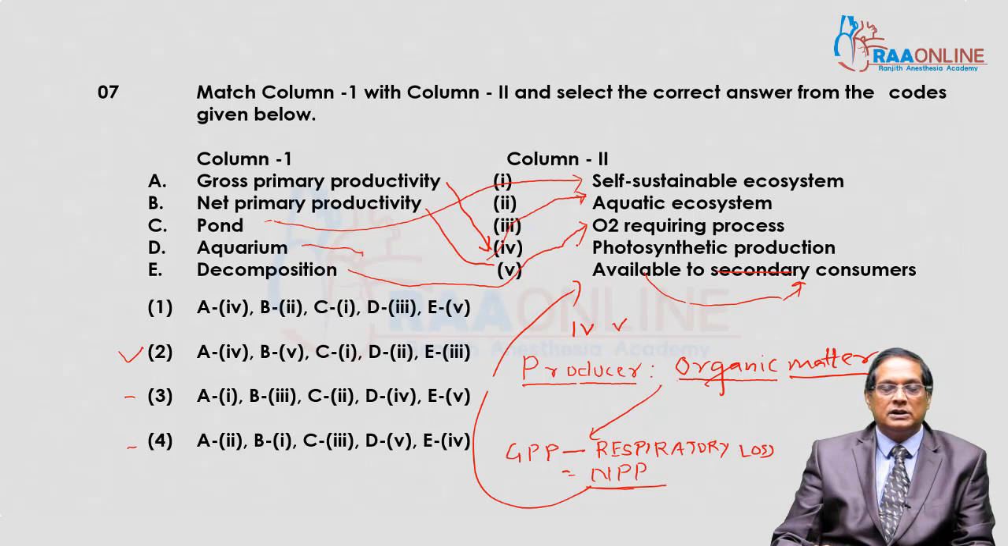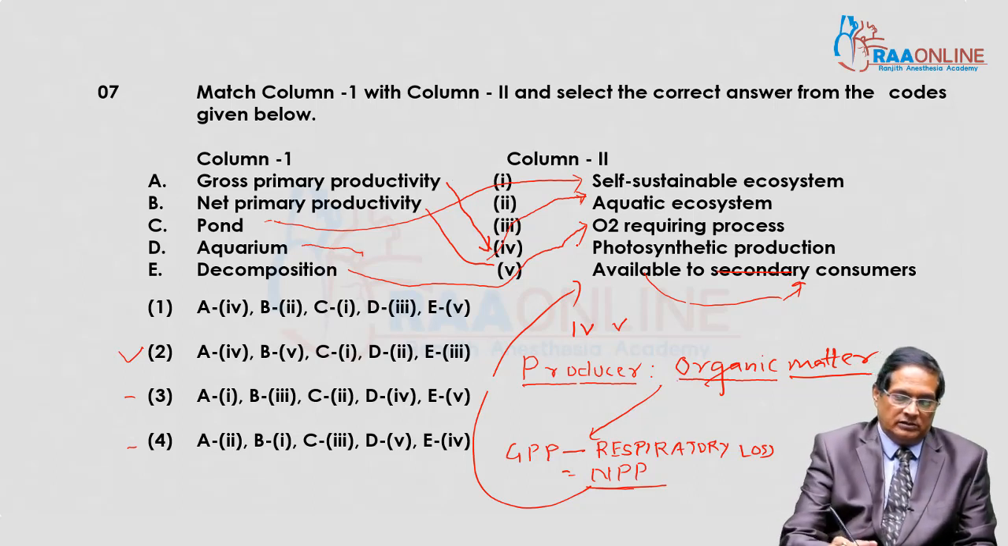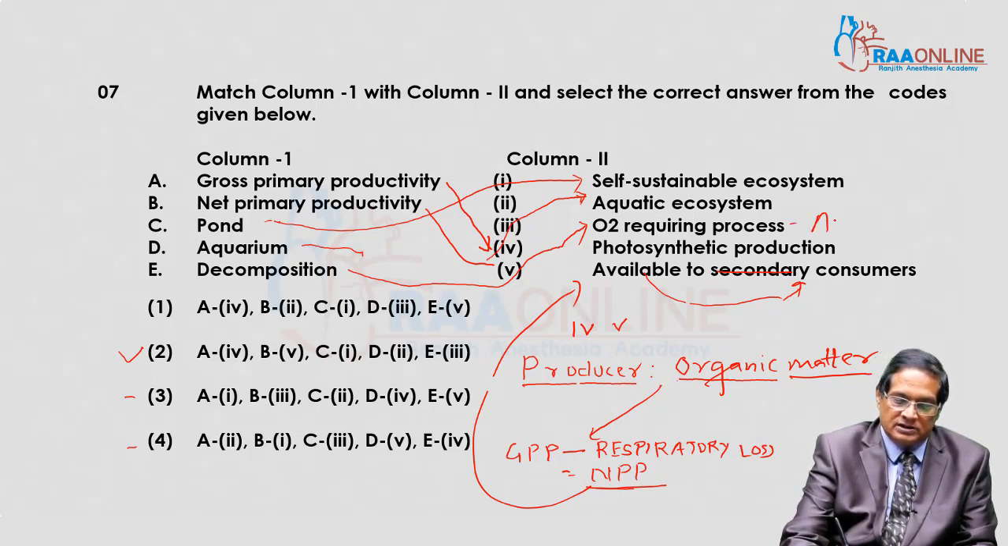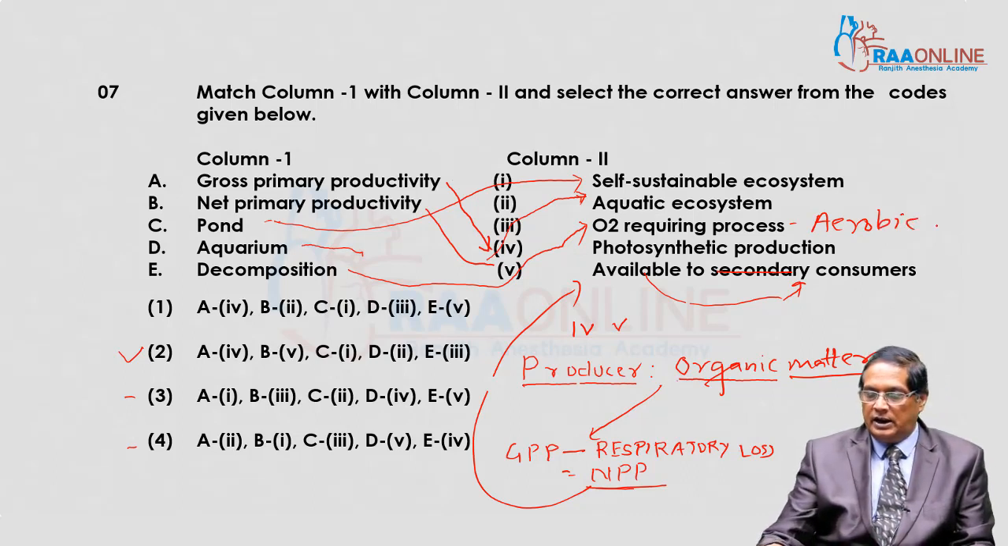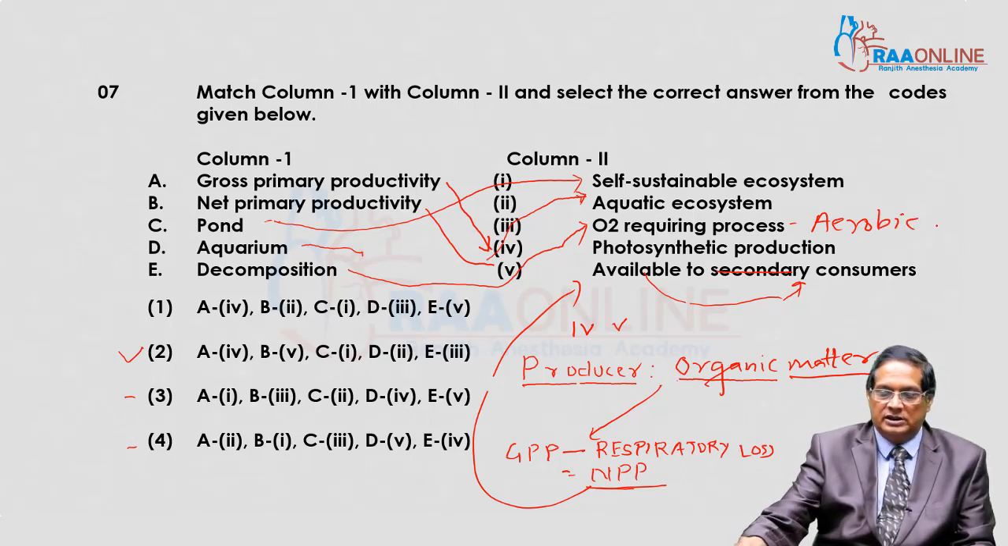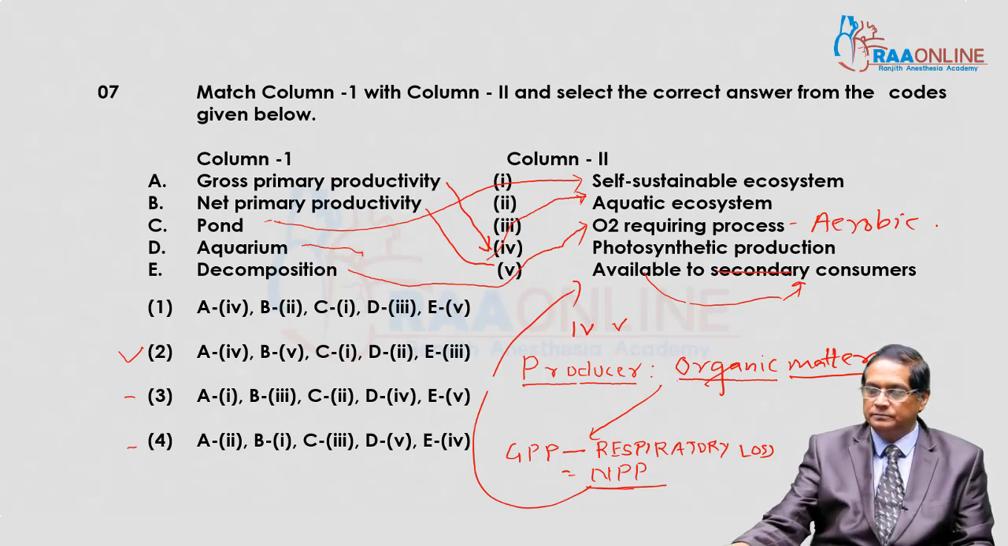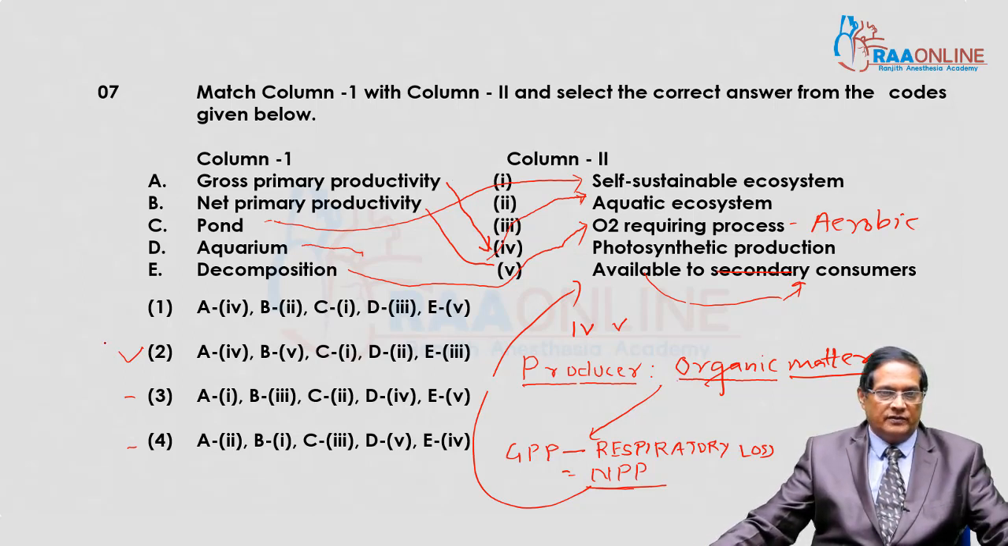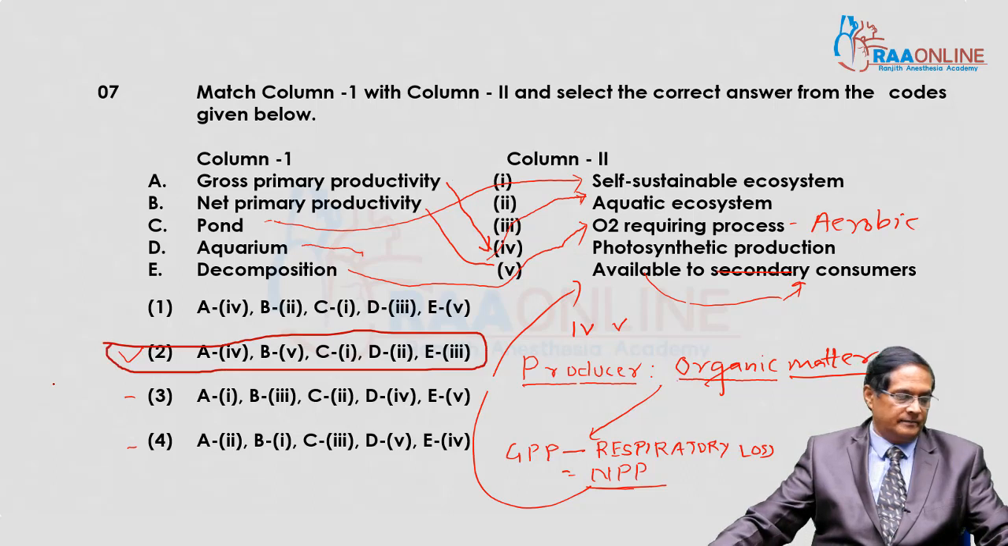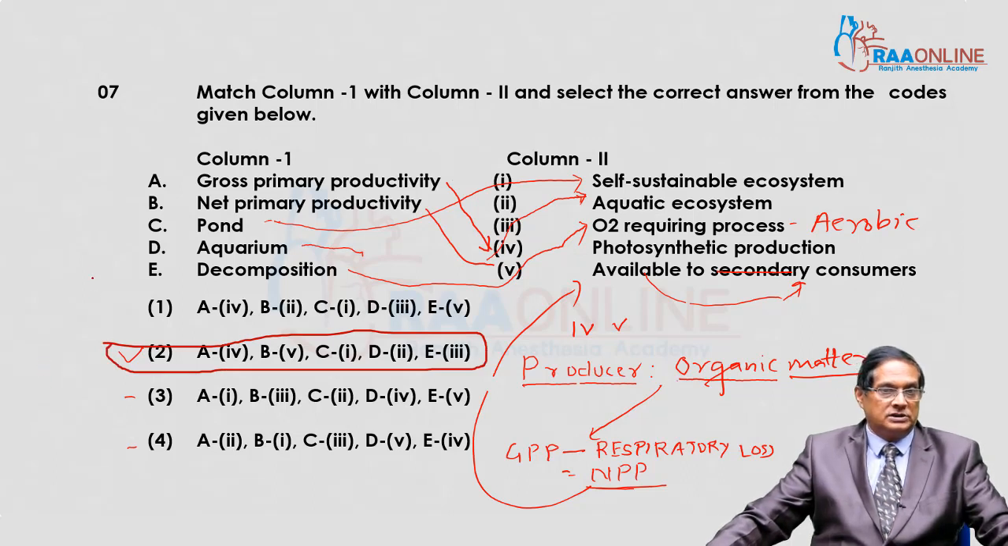And decomposition, that is degradation of complex organic matter into simpler ones. That is an O2 requiring process, an oxygen requiring process. This process is aerobic, it needs oxygen. Now next, come to the next one. Question number 7, the final answer is 2.